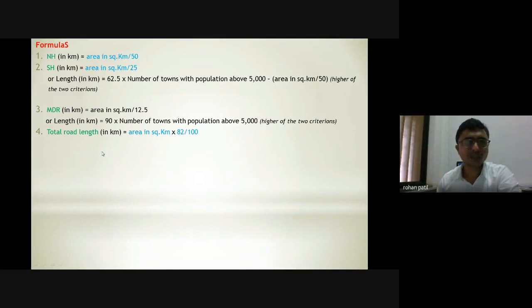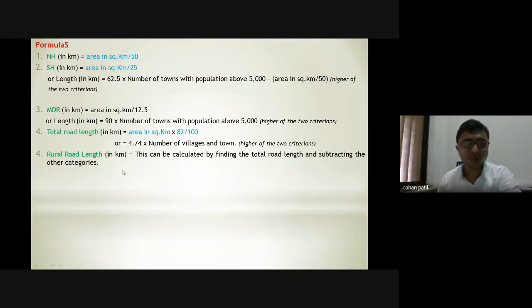The total road length in kilometers is equal to area in square kilometers multiplied by 82 divided by 100, which is nothing but the road density. Whenever I multiply the road density with the area in square kilometers, I get the total road length in kilometers. There is also a second formula for this, and again I have to go for the higher of the two values. The second formula for total road length is 4.74 times the number of villages or towns. Again I have to consider the higher of these two formulas.